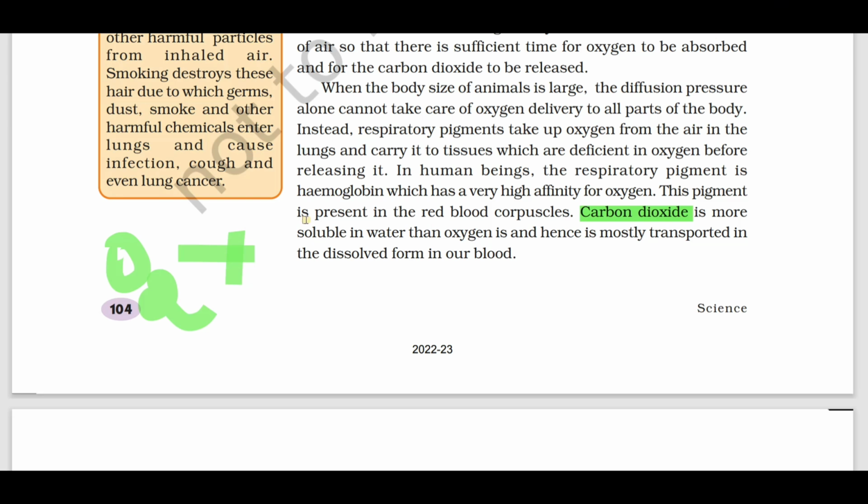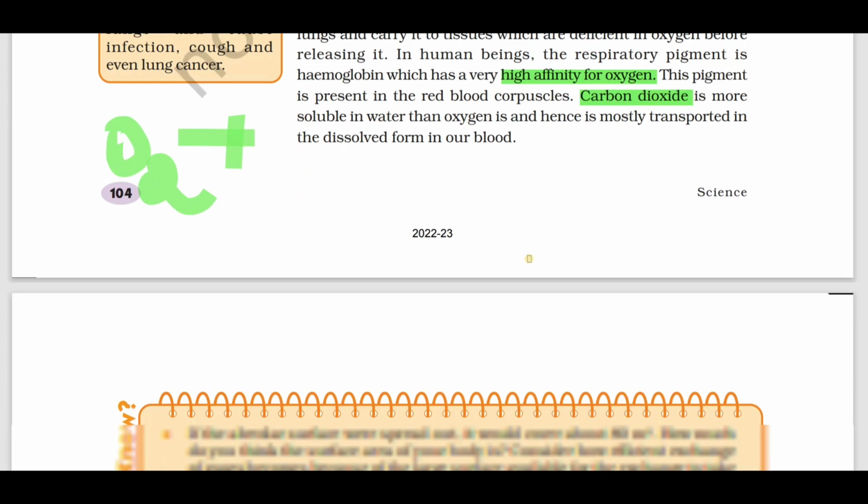Oxygen is transported by the respiratory pigment, which has high affinity towards oxygen, whereas carbon dioxide is transported in the dissolved form, since it is soluble in water.